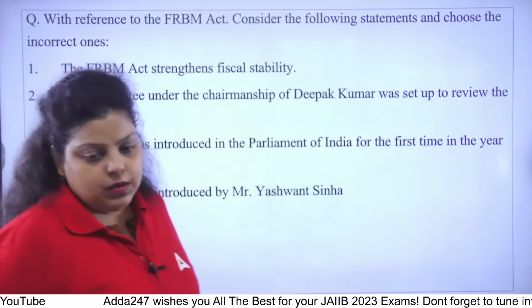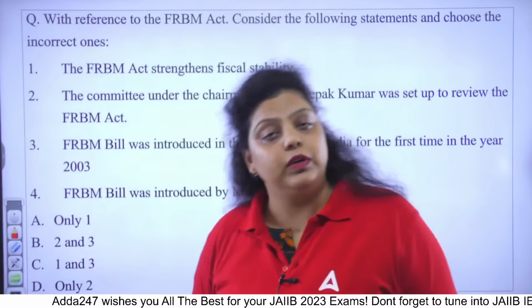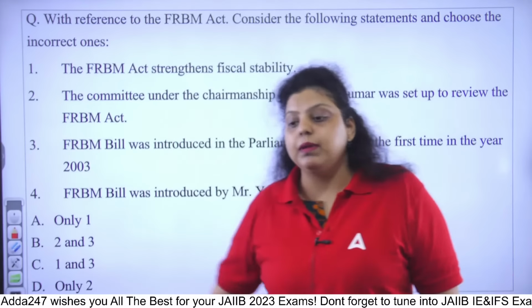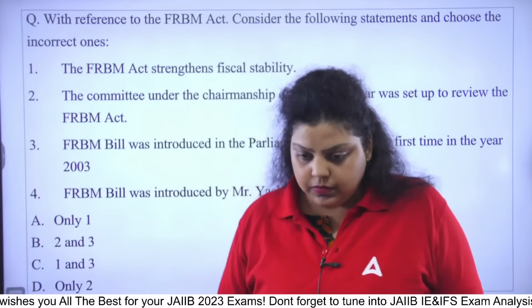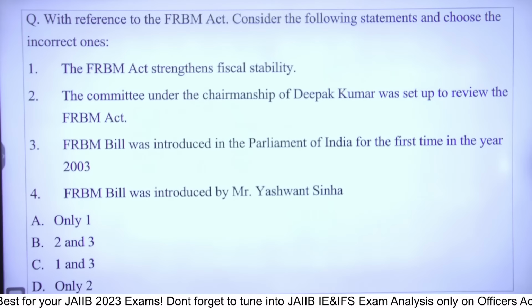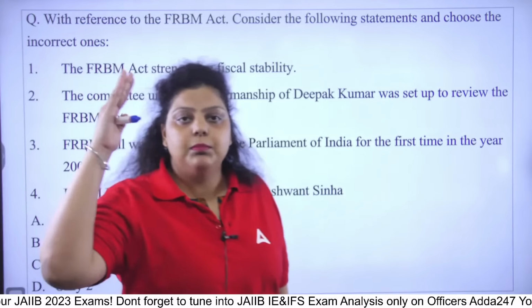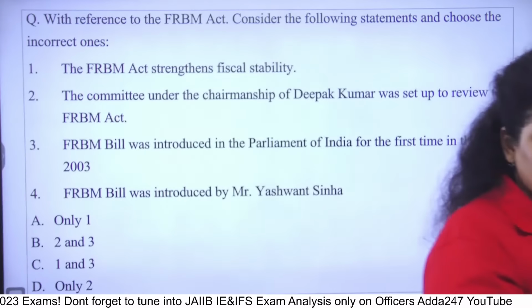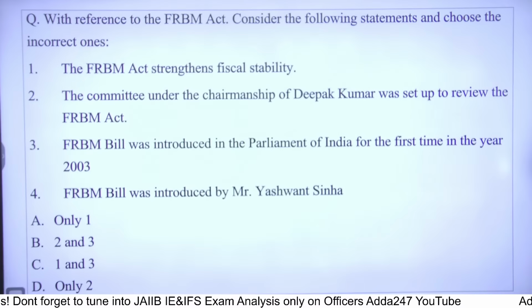In forfeiting, it will be 100%. In factoring, it will be up to 80 or 85. In the maximum number of cases, it is 80. Okay. Now, what is the full form of the FRBM Act? What are the important years here under the FRBM?